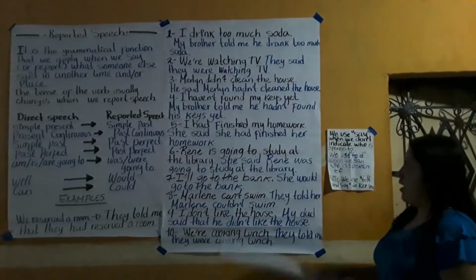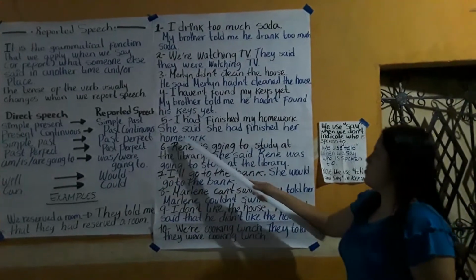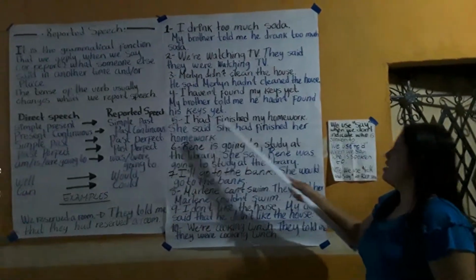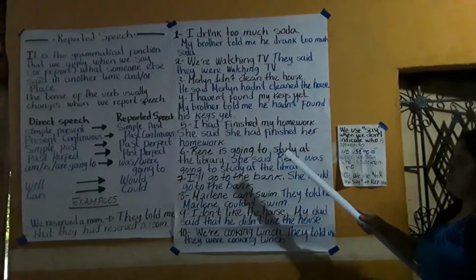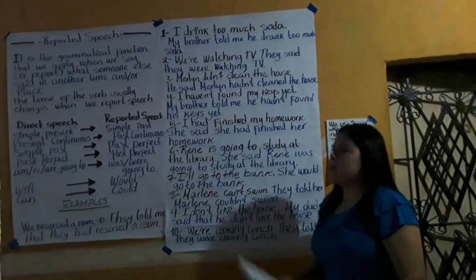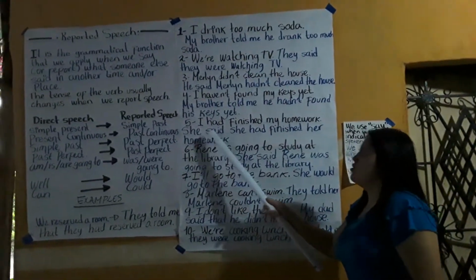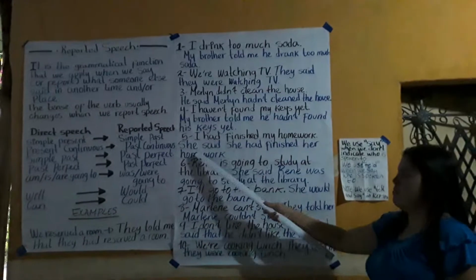Number 5. "I had finished my homework." Turns into "She said she had finished her homework." For example, I said this. I didn't say this to another person. That's why we use she said. She, because I'm a girl.